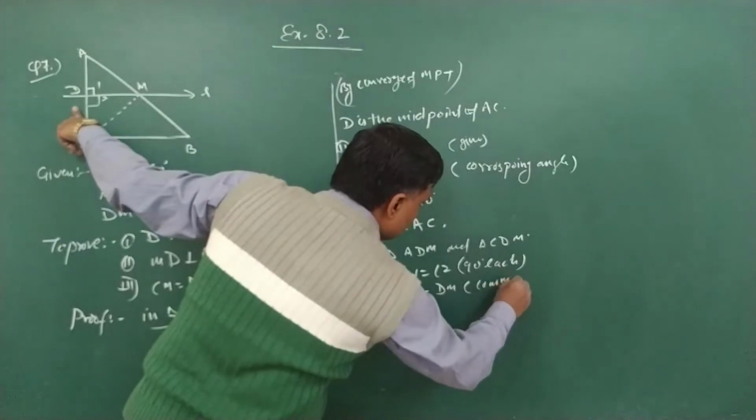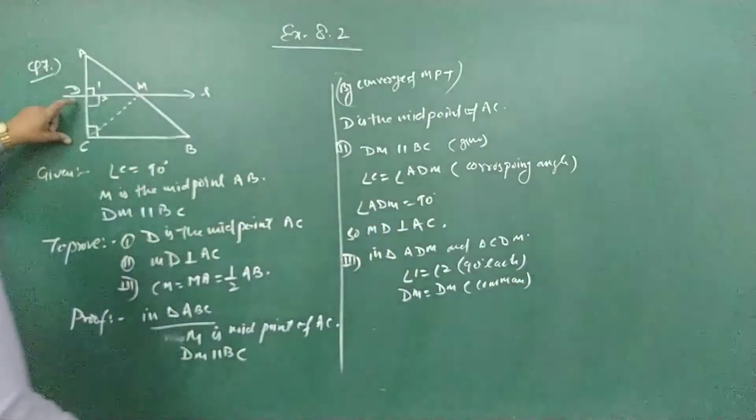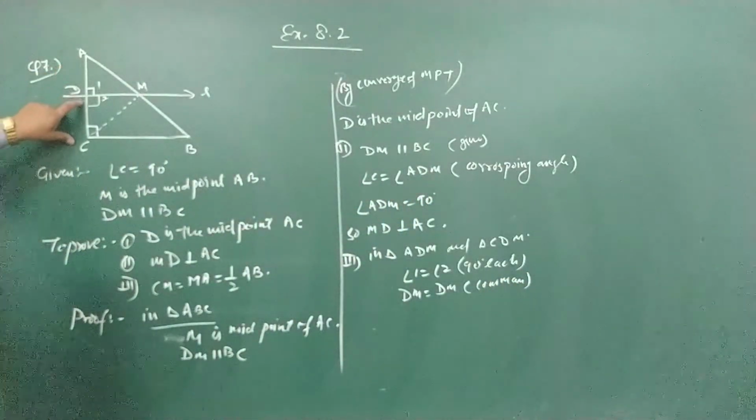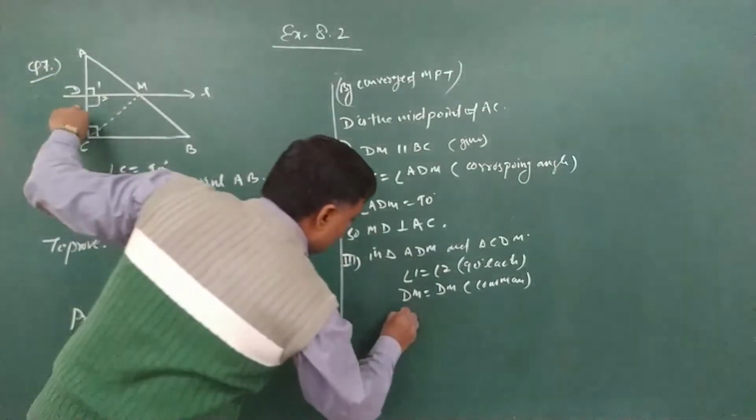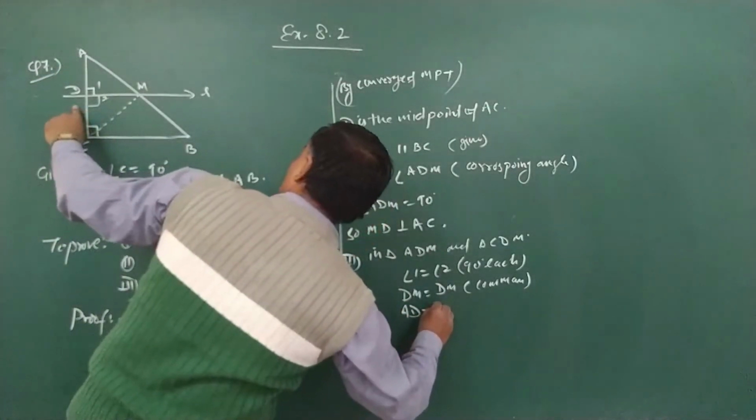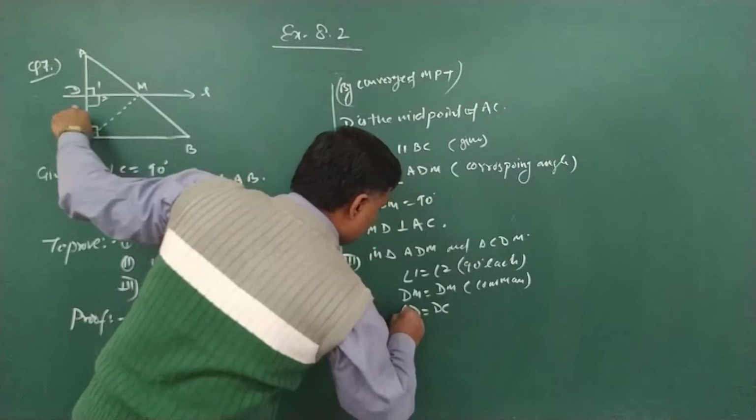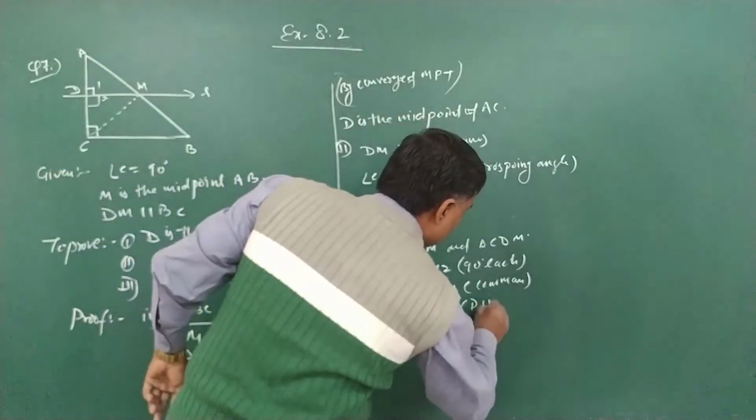DM is common. And D is already the midpoint of AC, so we can say AD is equal to DC.